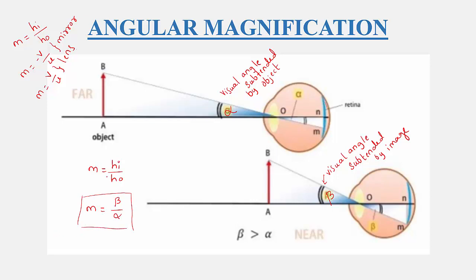Linear magnification is m equal to hi divided by ho, and angular magnification for optical instruments we write as m equal to beta divided by alpha. Remember, beta indicates the visual angle subtended by the image, alpha indicates the visual angle subtended by the object. The visual angle subtended by the image is greater than that of the object. Beta is always greater than alpha.